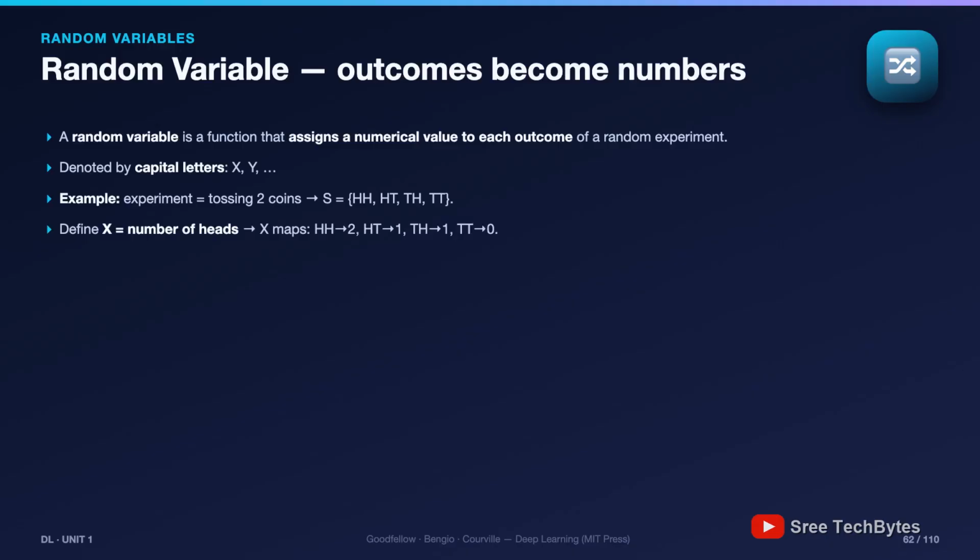Why bother converting outcomes to numbers? Because you can't do math on the word heads. You can't average heads and tails. But once outcomes become numbers, you can average them. The expected number of heads is one. You can measure spread. You can build distributions.